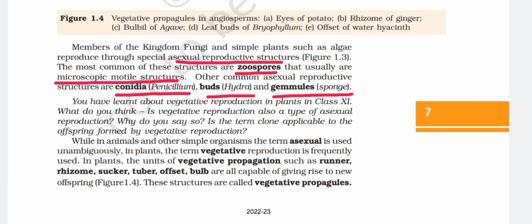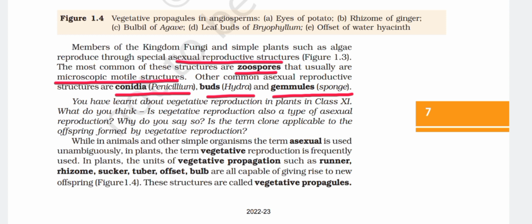You have learnt about vegetative reproduction in plants in class 11th. What do you think? Is vegetative reproduction also a type of asexual reproduction? Why do you say so? Is the term clone applicable to the offspring formed by vegetative reproduction?